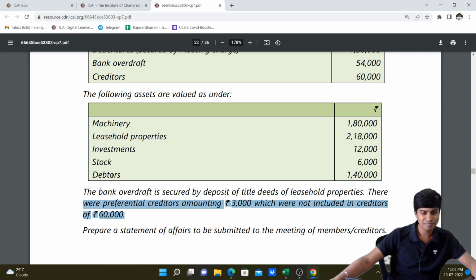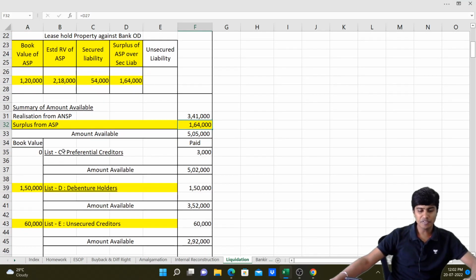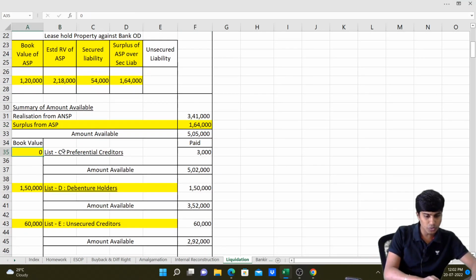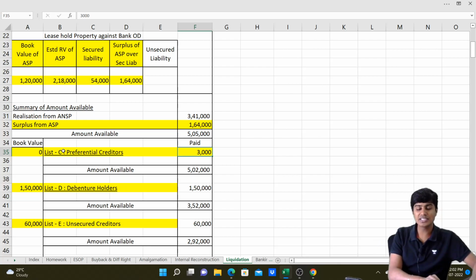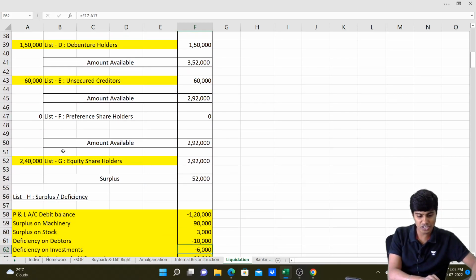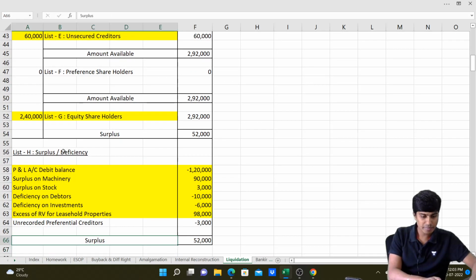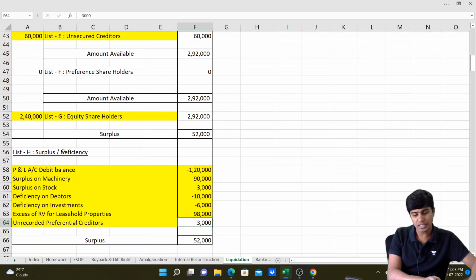So I would write this 3,000 in my deficiency and also write it in our list C, preferential creditors payment. Come here. In my preferential creditors, I would write book value is 0 against these preferential creditors, which is 3,000. This is paid, so our amount available to pay the other liabilities and shareholders will reduce. For that reason, I'll write this 3,000 in my list H as unrecorded preferential creditors, 3,000.